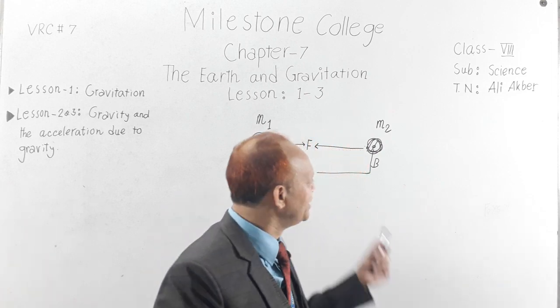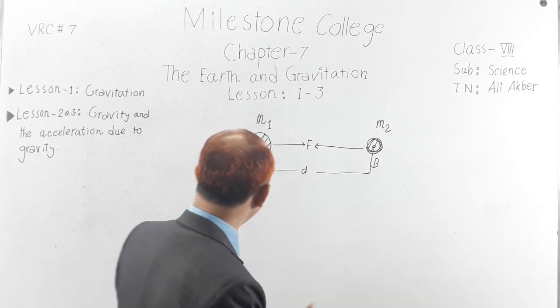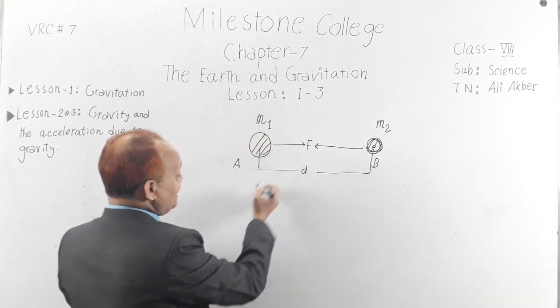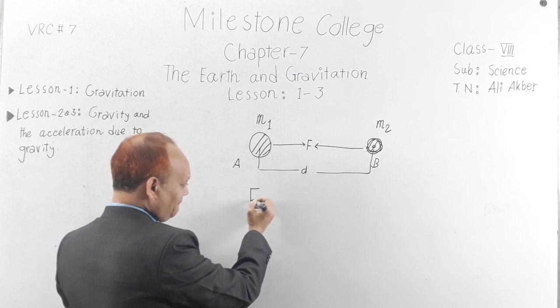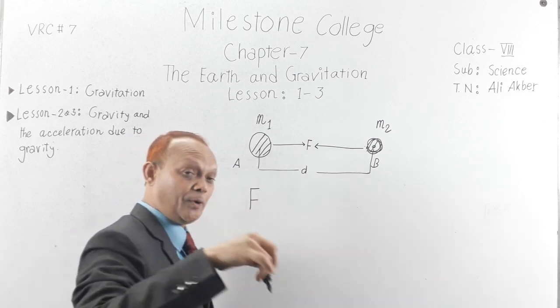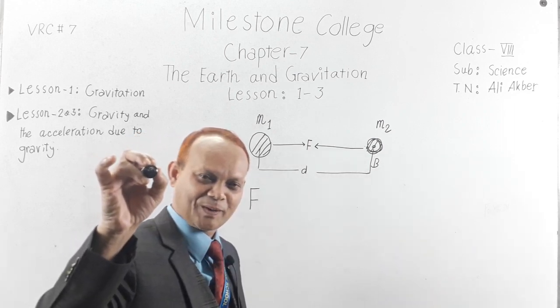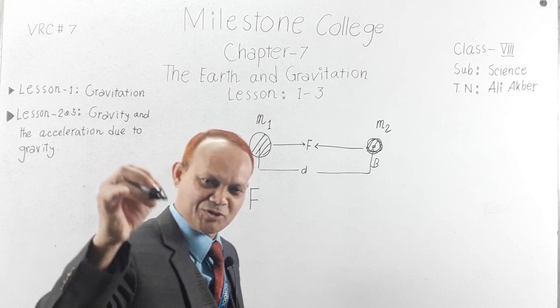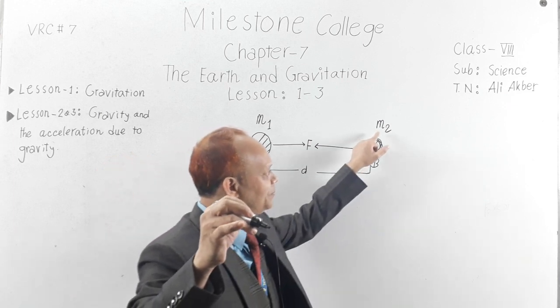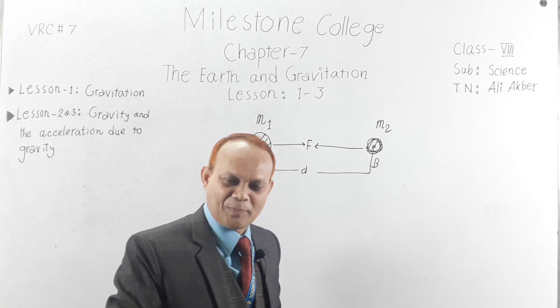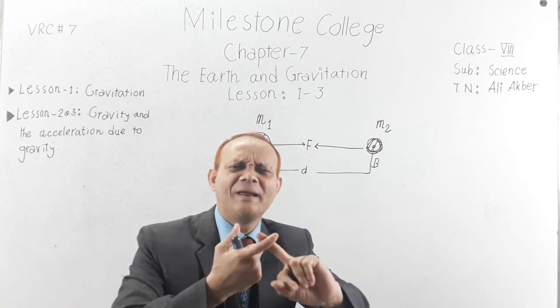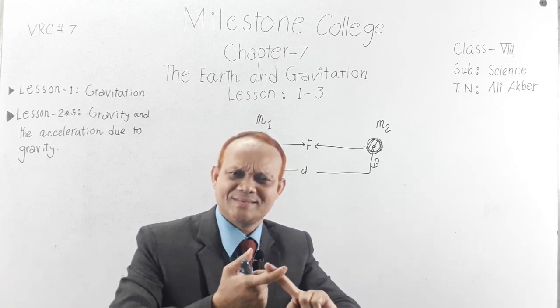So according to Newton's law, this attraction force will be proportional to the product of their masses. Product is just the multiplication of two masses.